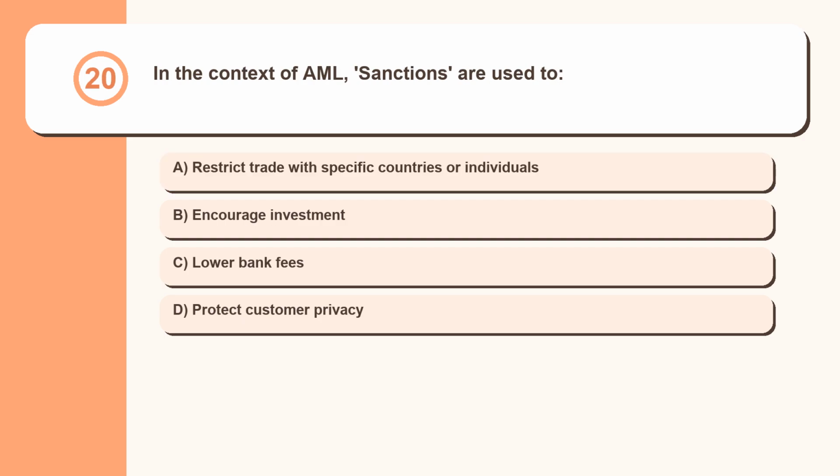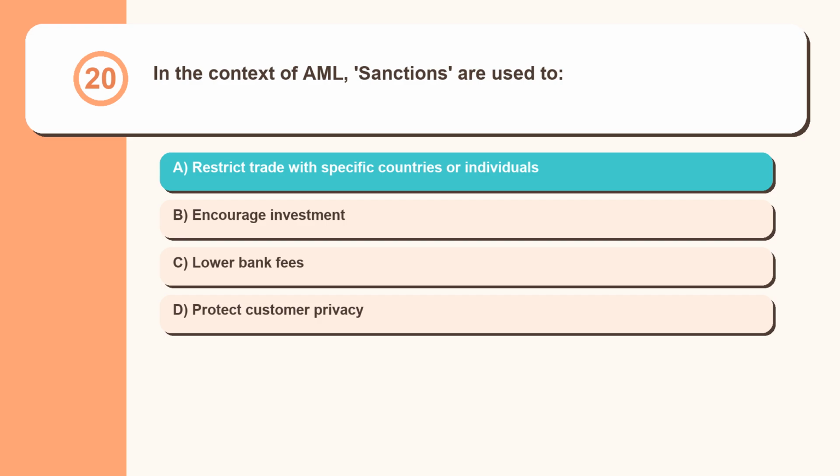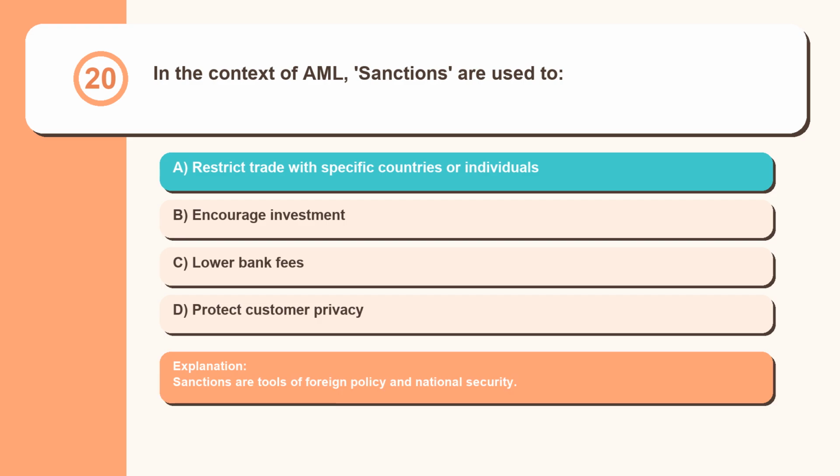Question 20. In the context of AML, sanctions are used to restrict trade with specific countries or individuals, encourage investment, lower bank fees, protect customer privacy. Sanctions are tools of foreign policy and national security.